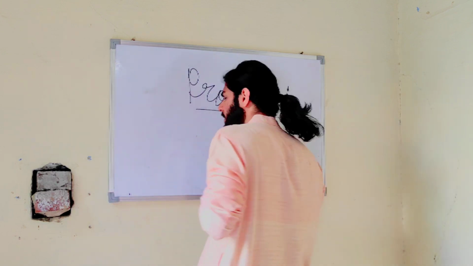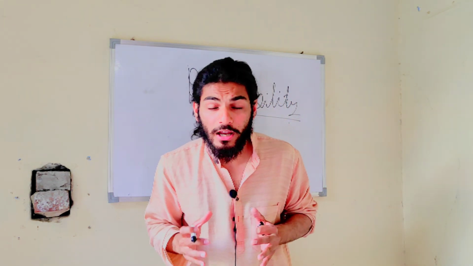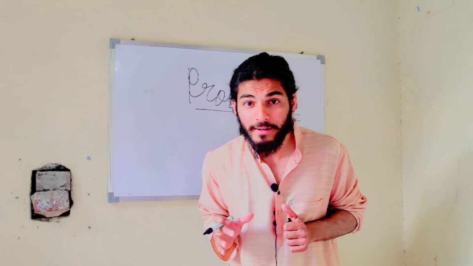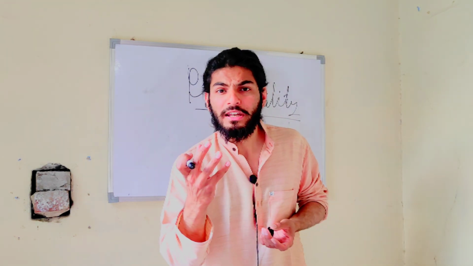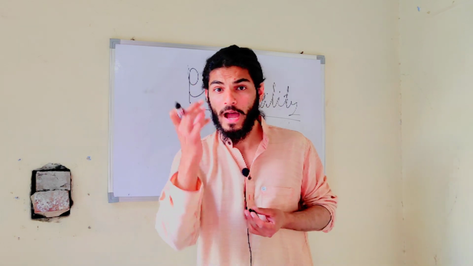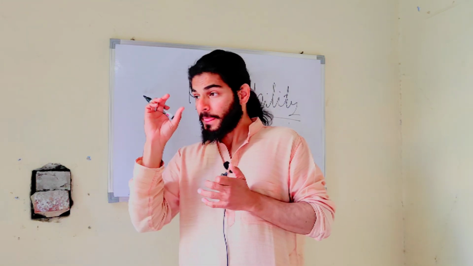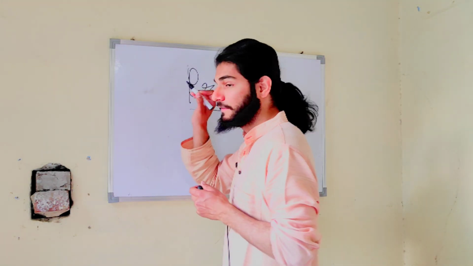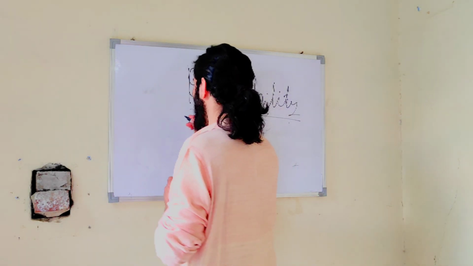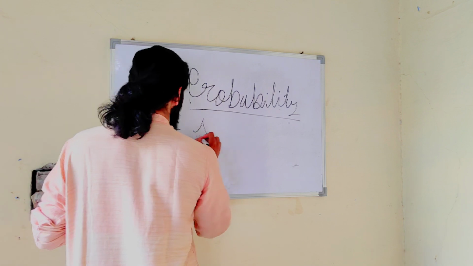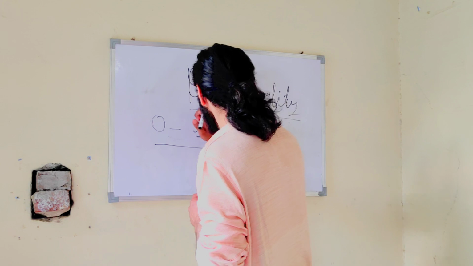So what is probability? Probability is nothing but the possibility, the extent to which something can happen. In other words, a numerical value of the possibility of occurrence of an event. Now you know the definition of probability. One thing you have to keep in mind is that probability always lies between 0 and 1. Probability can never be less than 0 or greater than 1.